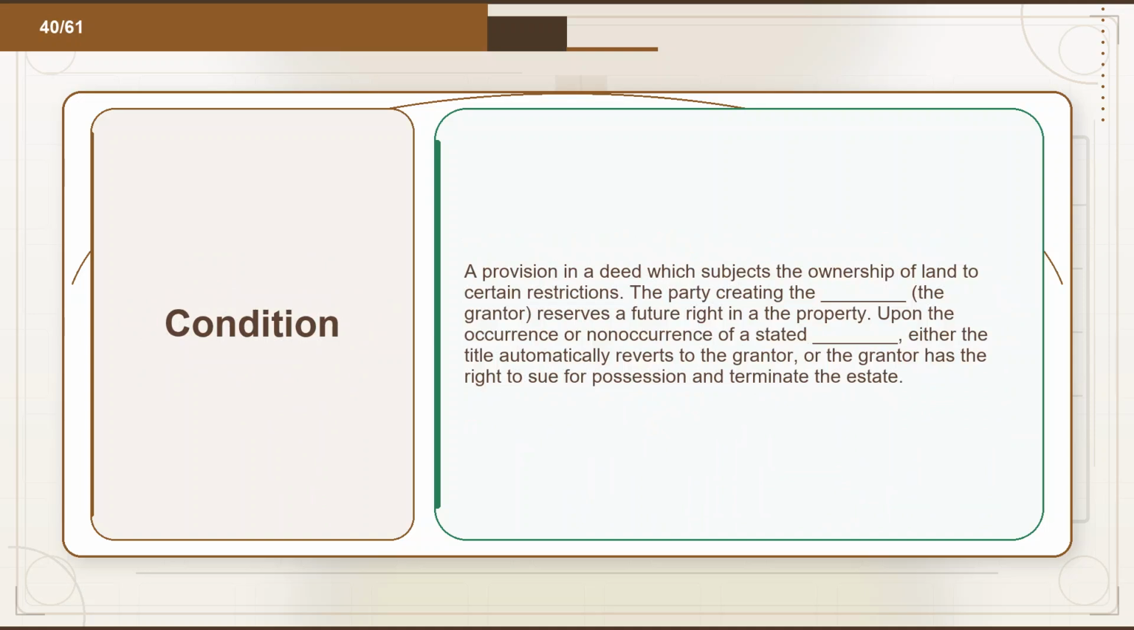Flashcard 40. Term: condition. Definition: a provision in a deed which subjects the ownership of land to certain restrictions. The party creating the condition, the grantor, reserves a future right in the property. Upon the occurrence or non-occurrence of a stated condition, either the title automatically reverts to the grantor, or the grantor has the right to sue for possession and terminate the estate.